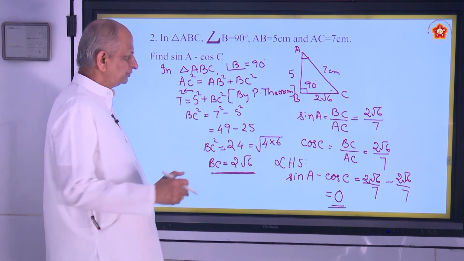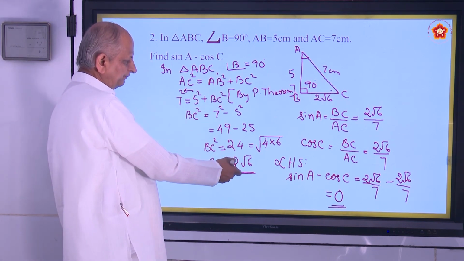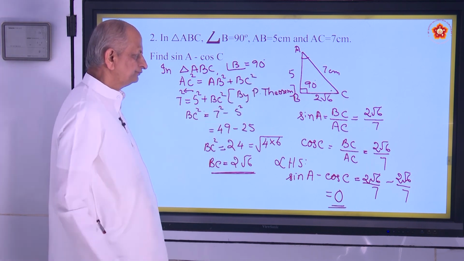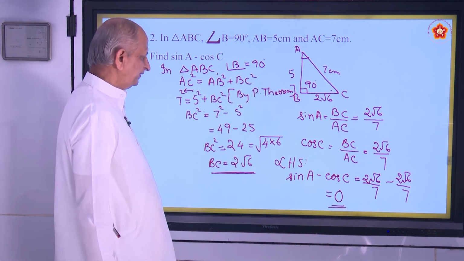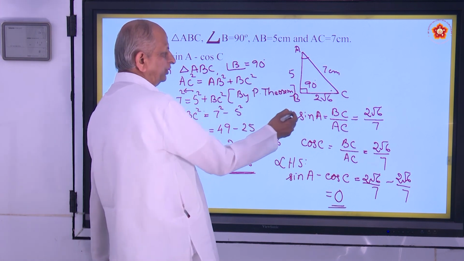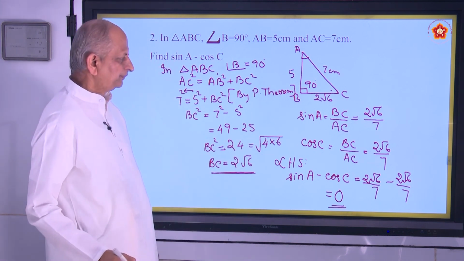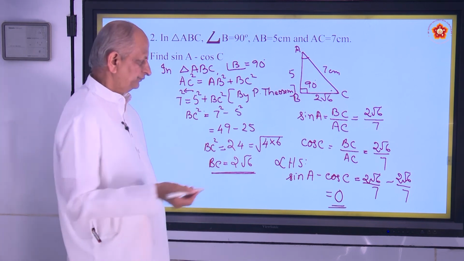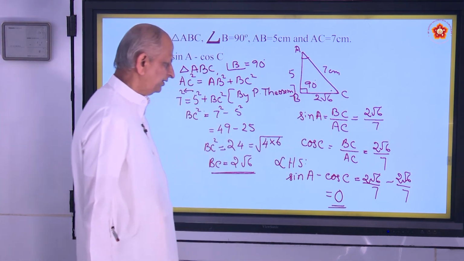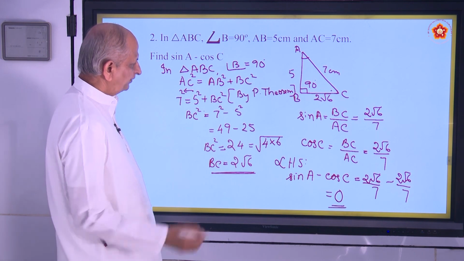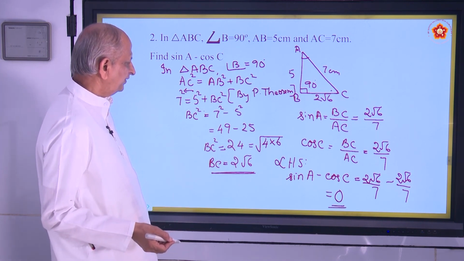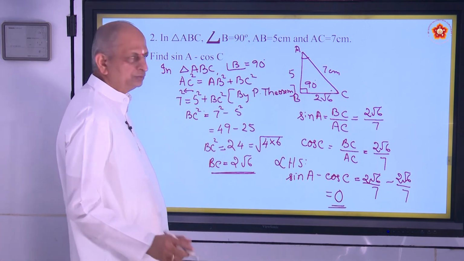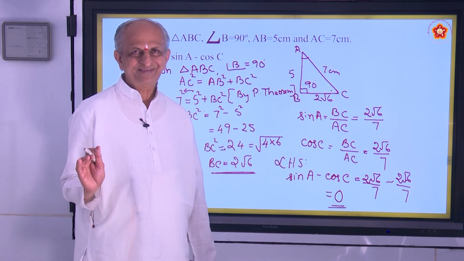Is it alright? First you have to use Pythagoras theorem, get the value of BC. After getting the value of BC, find out sine A. That is 2 root 6 by 7. Find out cos C. That is also 2 root 6 by 7. And if you subtract, you get the answer as 0. Have you taken down? Okay.